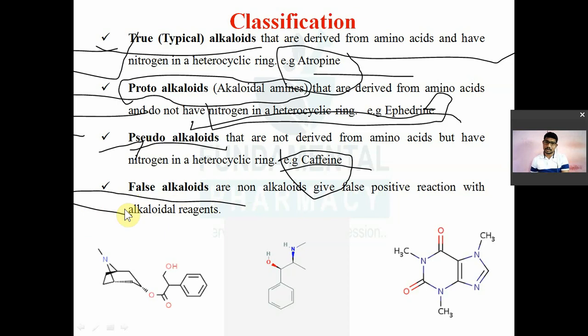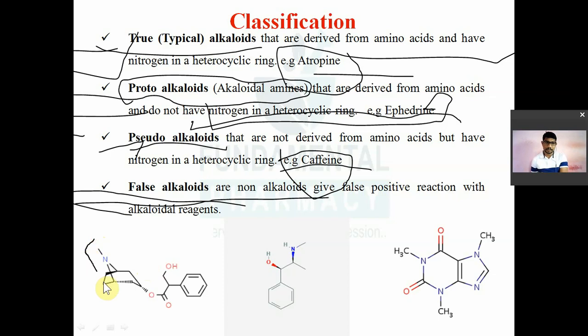ठीक है. ये false alkaloid, ये alkaloid होते ही नहीं हैं. They are not alkaloid, but they will give a positive test for alkaloids. Alkaloids के identification के लिए जो टेस्ट होते हैं, they will give you a false positive test. Okay, they give false positive reaction with the alkaloid reagent. So you have to remember this.